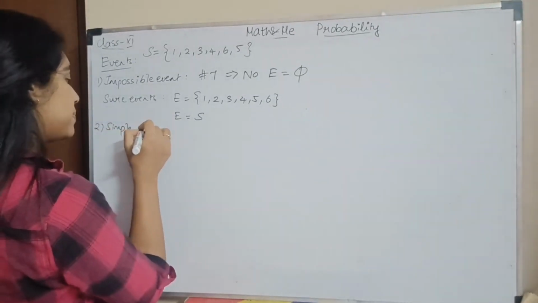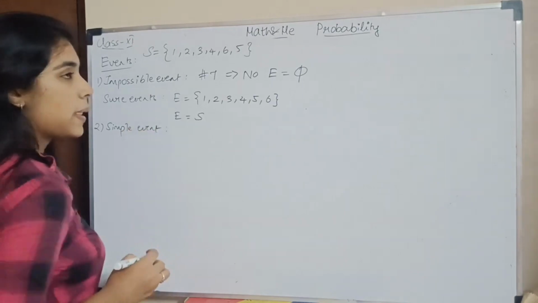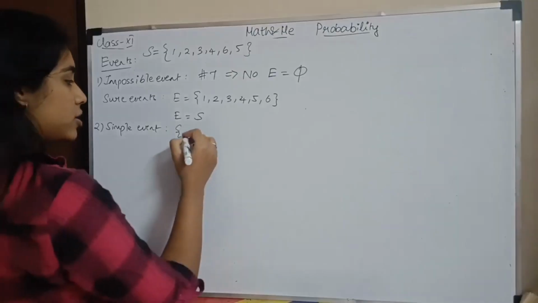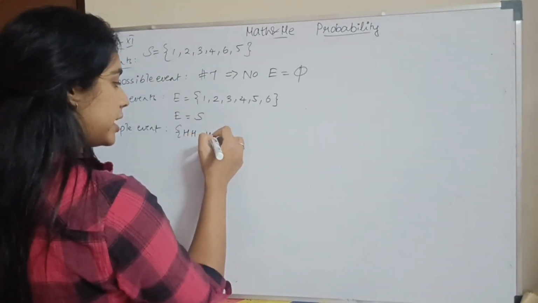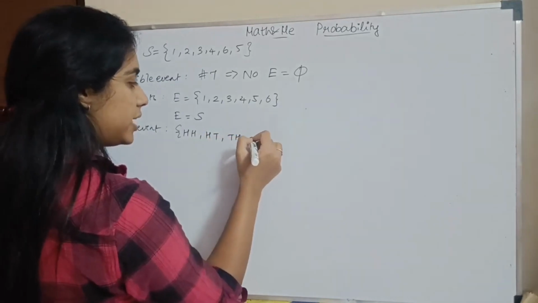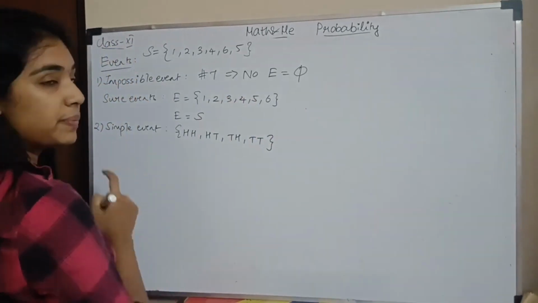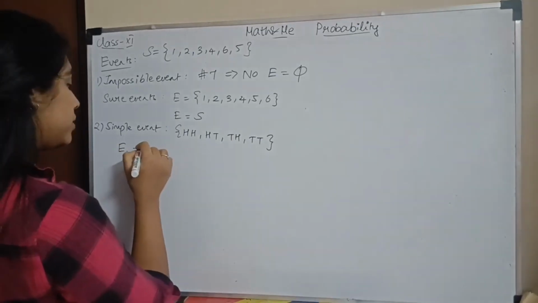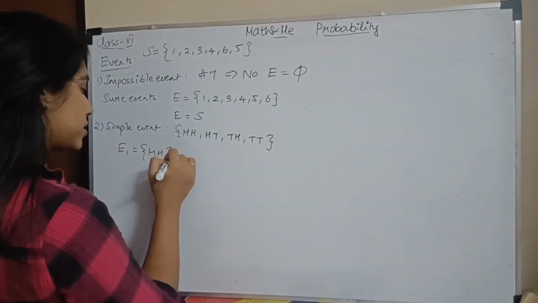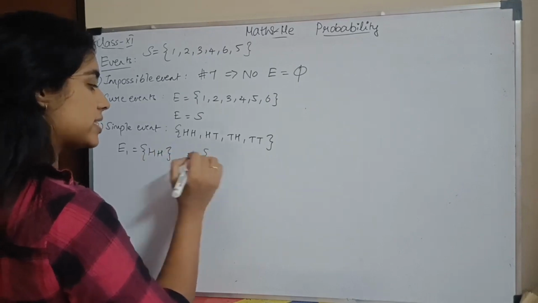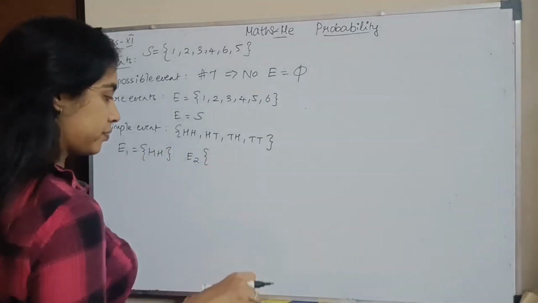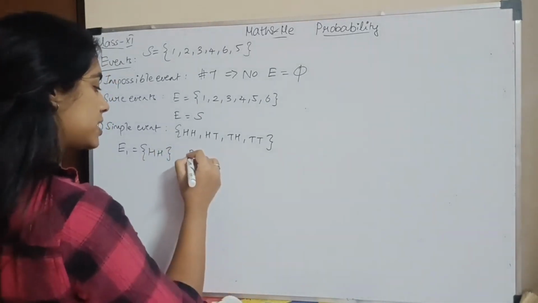Next is the simple event. What do you mean by a simple event? You have coins. So you get HH, HT, TH and TT. This is when you have 2 coins. Correct? So when it comes to simple events, for example, E1 is 2 heads. E2 is such that the first outcome is a head and the second outcome is a tail.